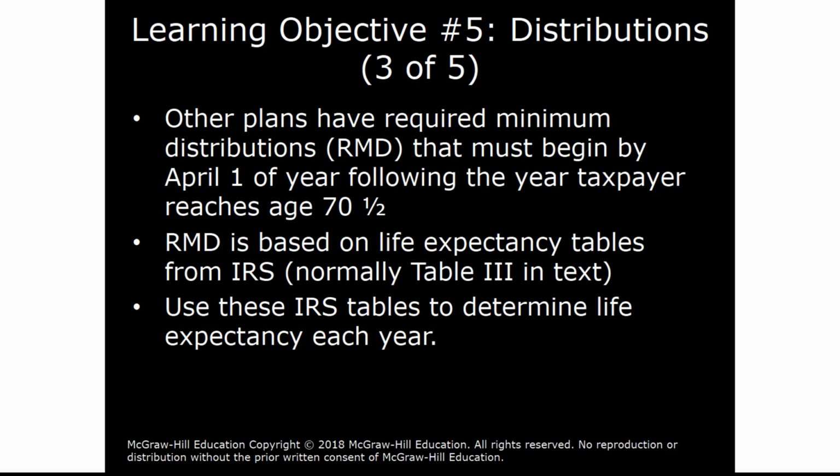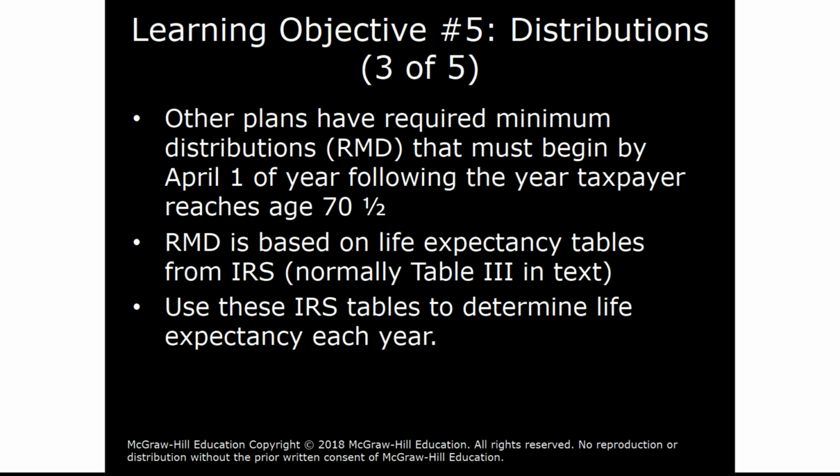Some plans have a required minimum distribution that must begin by April 1st of the year the taxpayer reaches age 70 and a half. In fact, there are really stiff penalties if these distributions, for example, from a traditional IRA, are not made by this time, by April 1st of the year the taxpayer reaches 70 and a half.